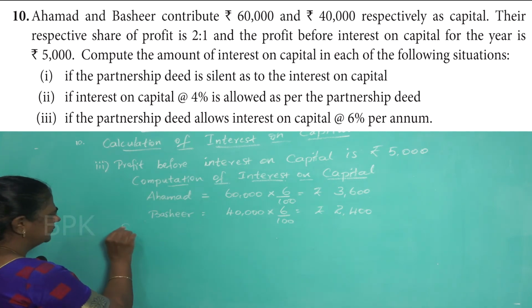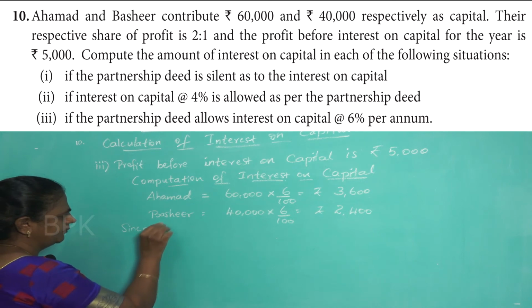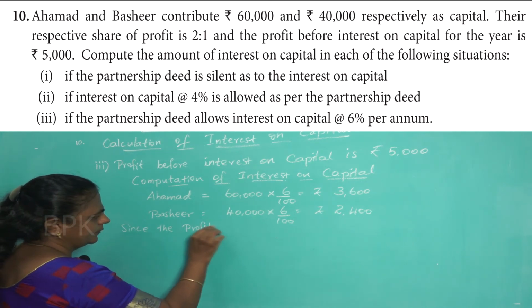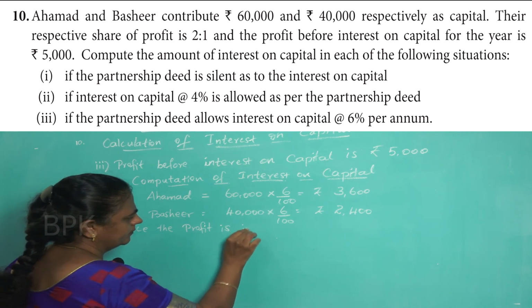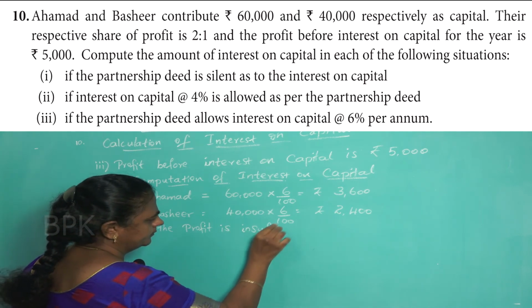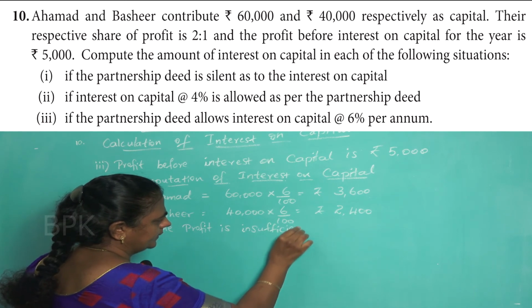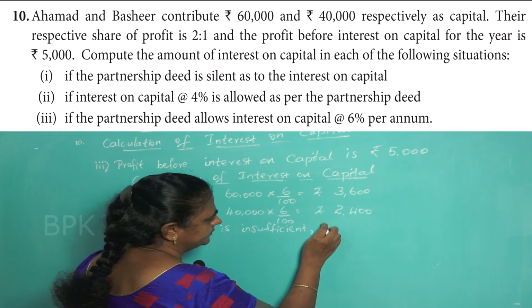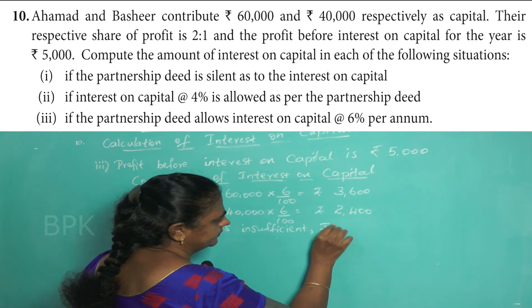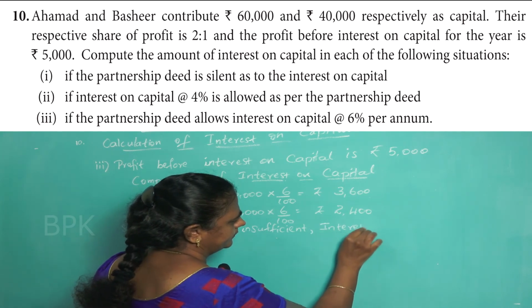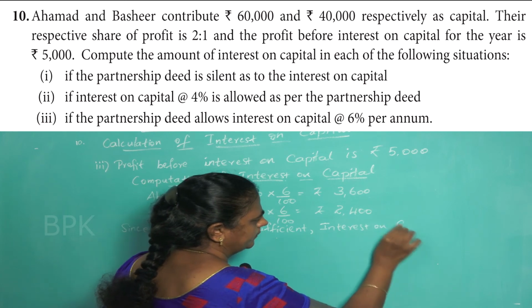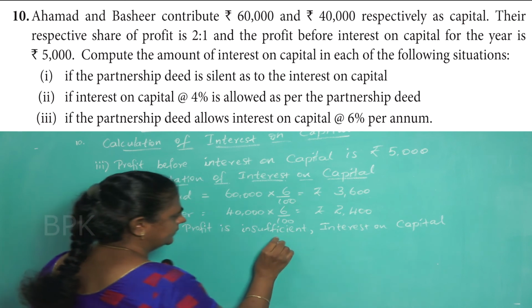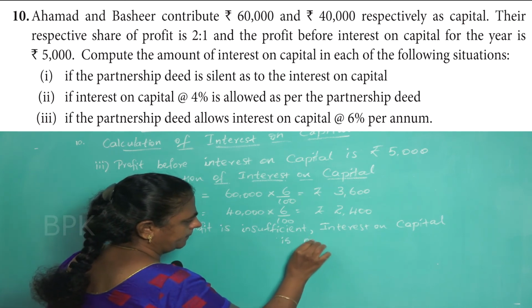So write like this: since the profit is insufficient, interest on capital is not allowed.